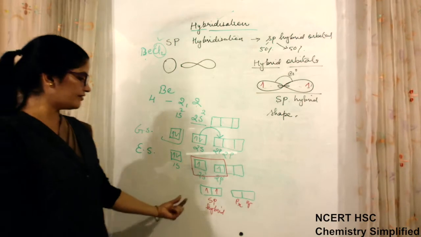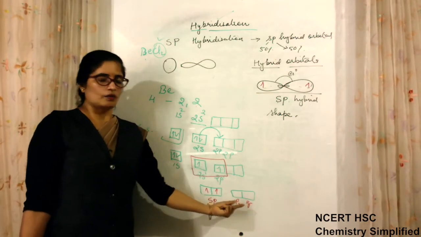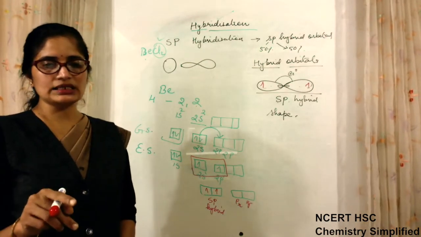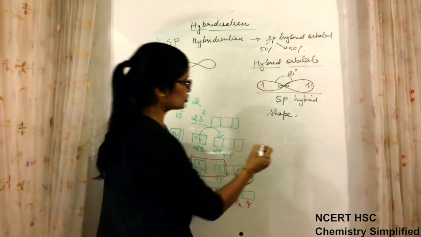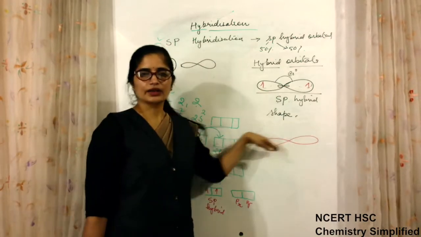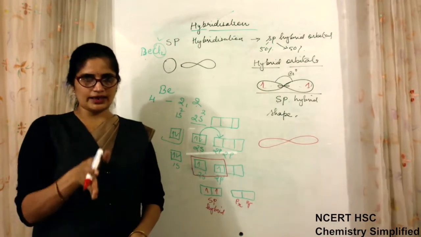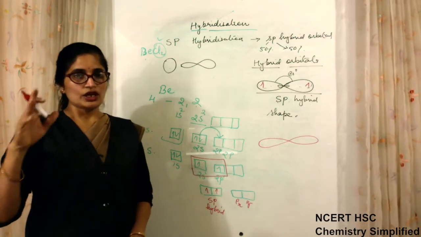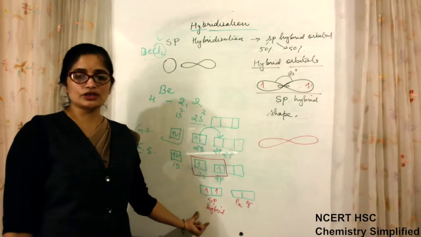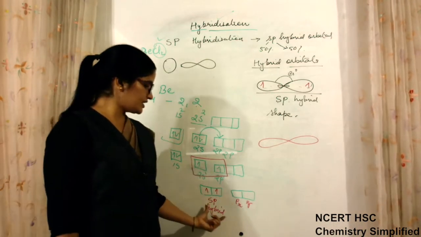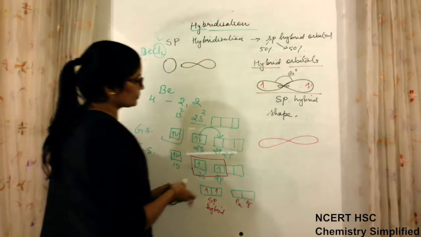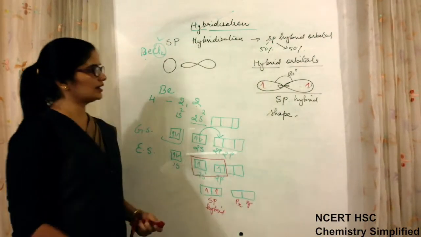Clear? And why have I written here px and py? Whenever hybridization takes place, the first p orbital which will participate will always be pz, the one which is horizontal to the nuclear axis, this one. Yesterday we discussed there are three: one is px, one is py, and one is pz. So which one is pz? That always participates first in the hybridization process. Okay, so this is the sp hybrid orbital made. Now the shape of the orbital is linear, with bond angle 180 degrees.